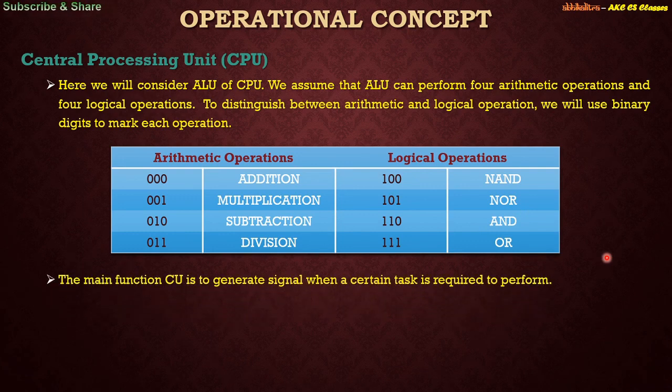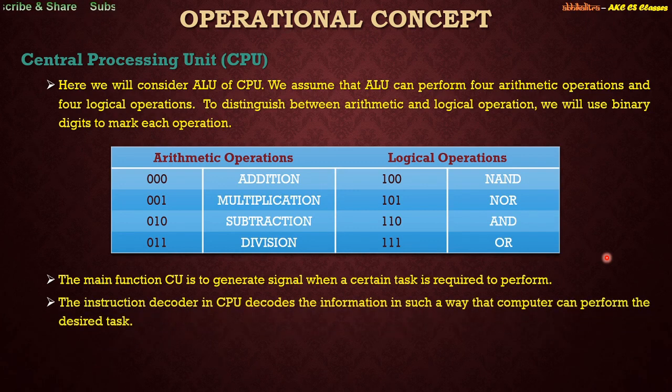The main function of the CU, which is the control unit, is to generate signals when a certain task is required to be performed. The instruction decoder in the CPU decodes the information in such a way that the computer can perform the desired task. So what is this instruction decoder? The simple model for the decoder may be considered as having 3 input lines to the decoder, and correspondingly it generates 8 output lines. Why 8 output lines? Because we have 8 different operations, right?